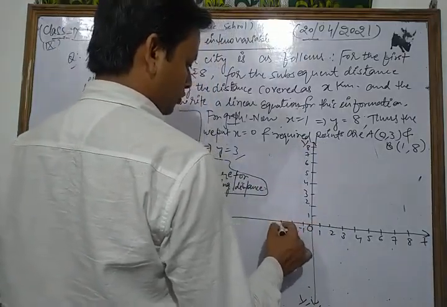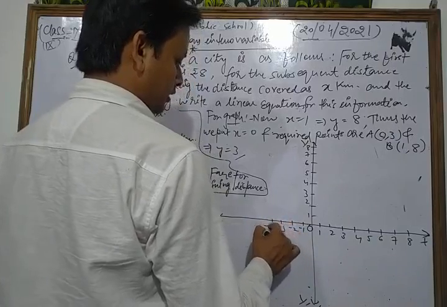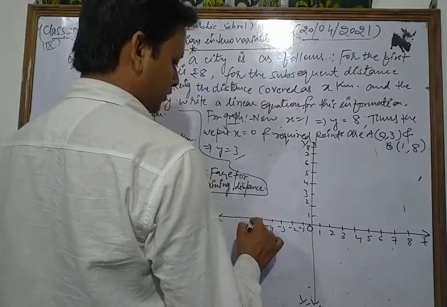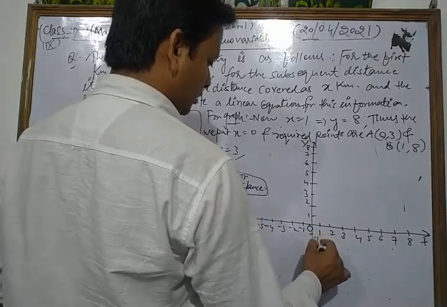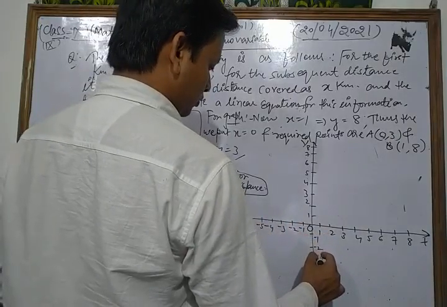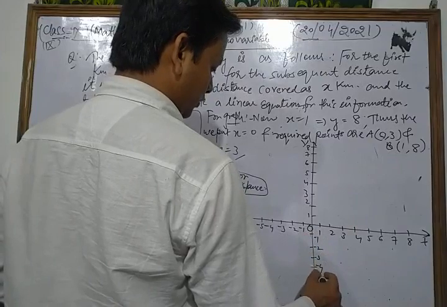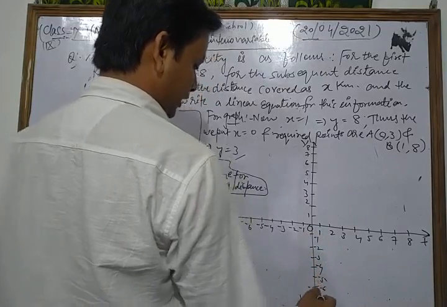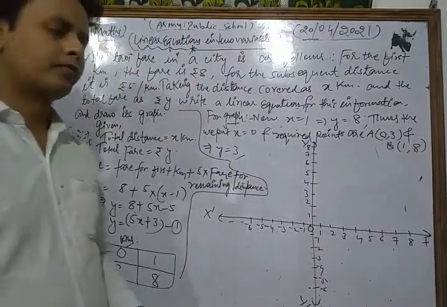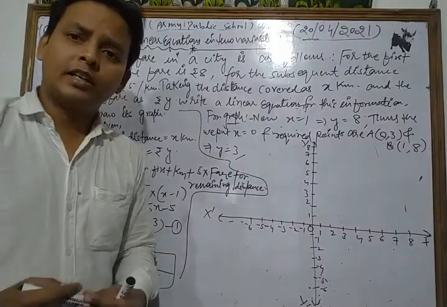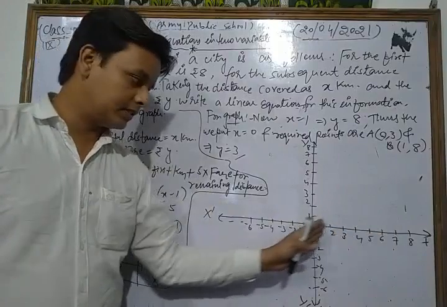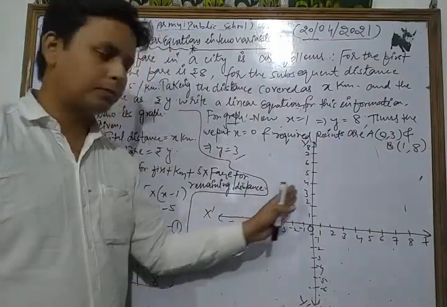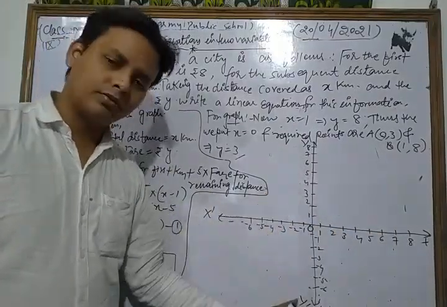Then negative values: -1, -2, -3, -4, -5, -6, and so on. Thus, first of all, we draw the coordinate axes, the Cartesian coordinates, as this is the positive direction of x, this is the negative direction of x, this is the positive direction of y, this is the negative of y.